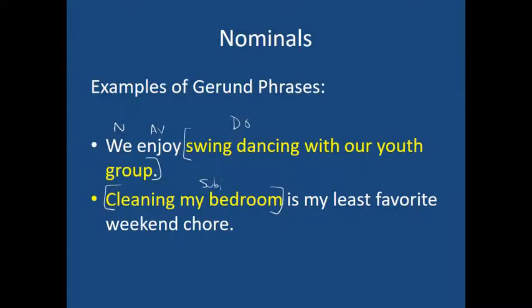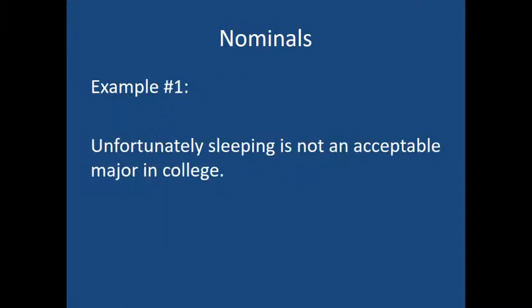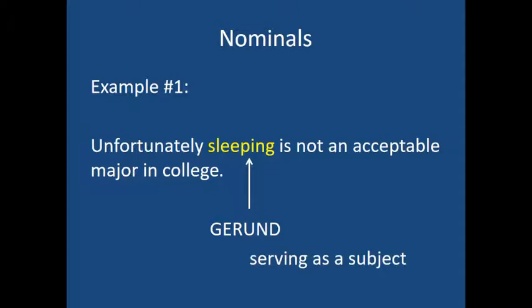So we visually see them in a diagram. We're going to see they have to fit perfectly up on a tree. Let me show you what I mean. So let's take this first example, which says, unfortunately, sleeping is not an acceptable major in college, which would have been great for my freshman year roommate because he was amazing at sleeping, but unfortunately it's not an acceptable major in most colleges, I assume. Now, first thing I'm going to look for is an ing. So here's this ing, sleeping, which is a gerund. And then once I find that gerund, I have to ask, okay, what's it doing in the sentence? Well, it seems to be serving as the subject. So the main verb is, but the subject is sleeping.